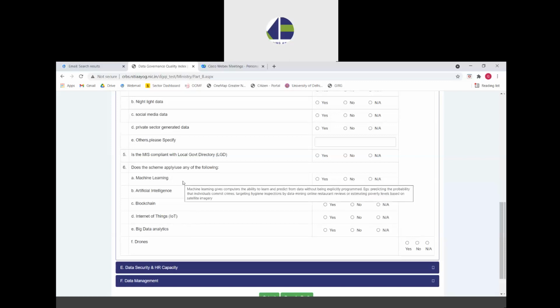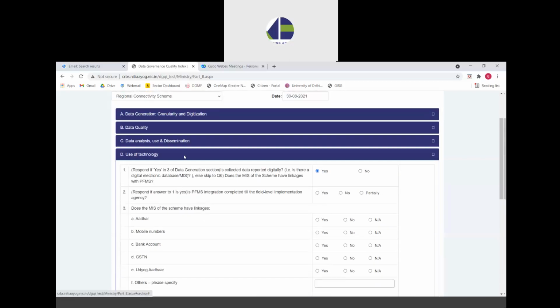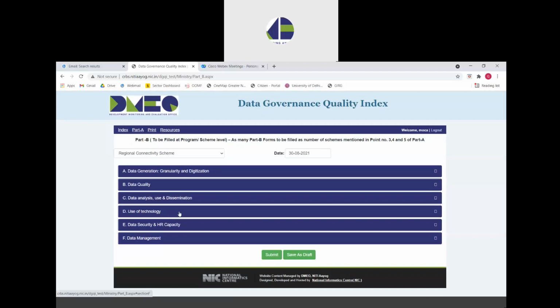We have multiple options here: machine learning, artificial intelligence, blockchain, IoT, big data analytics, and drones. If any particular technology is not applicable to that scheme because of the nature of the scheme, then the ministries may select not applicable accordingly. So this covers part B, section D, which is use of technology and how to answer this section.